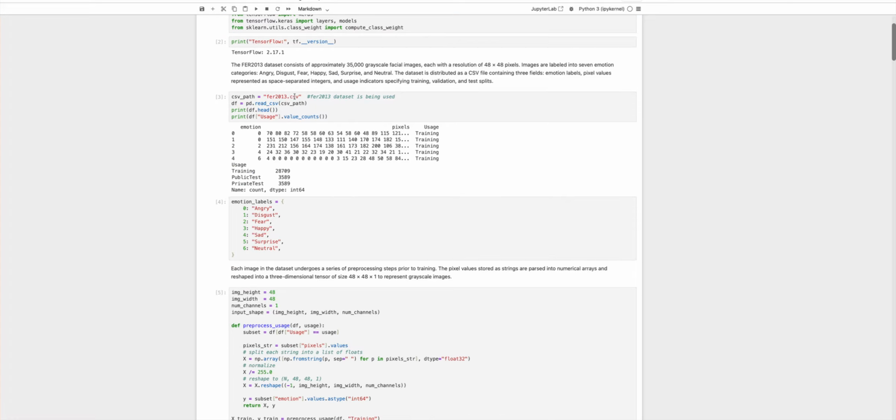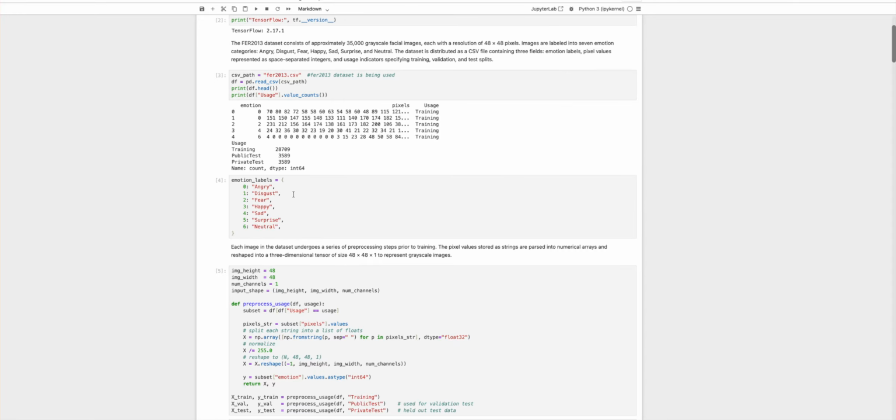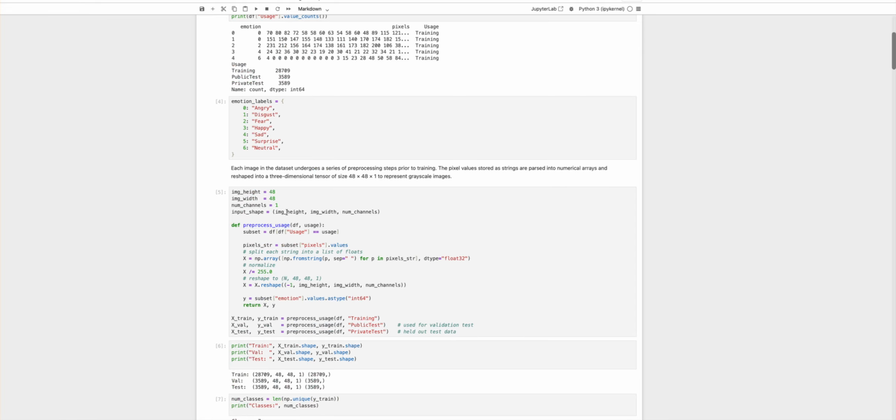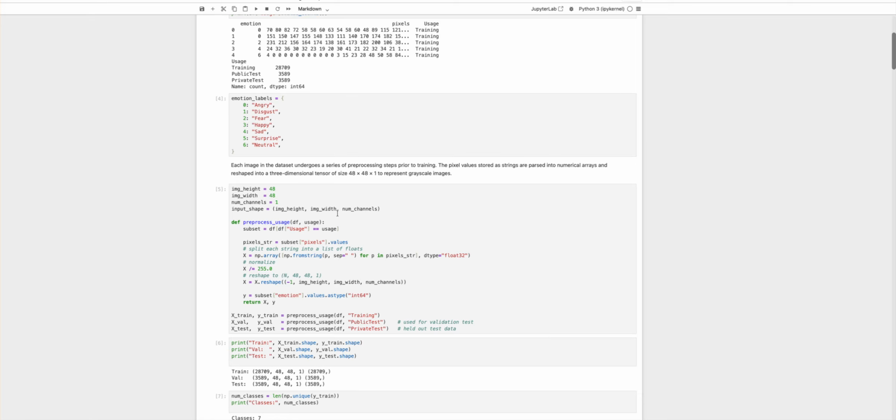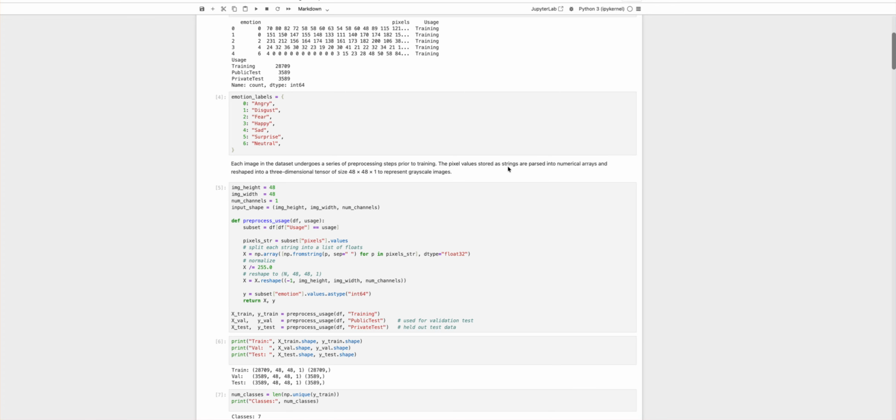As you can see, I used the FER2013 CSV file, and then I labeled the emotions: angry, disgust, fear, happy, sad, surprise, and neutral. Each image, as we discussed, has gone through a series of pre-processing steps as below. The pixel values stored as strings are parsed into numerical arrays and then reshaped into a three-dimensional tensor of 48 by 48 by 1.